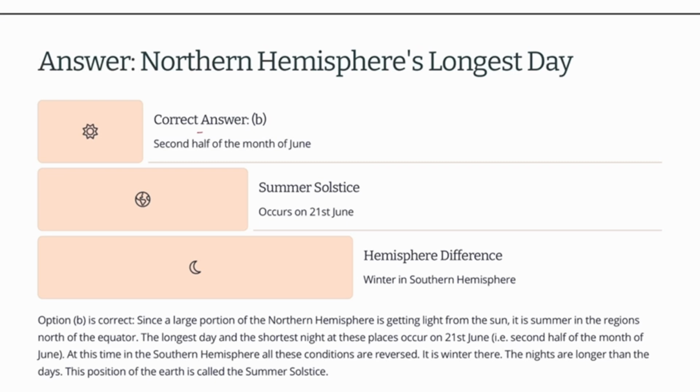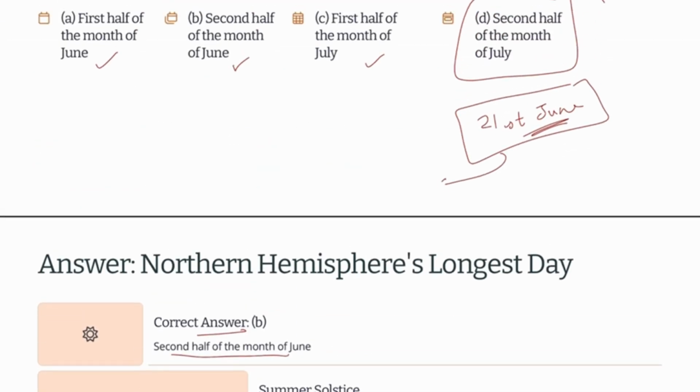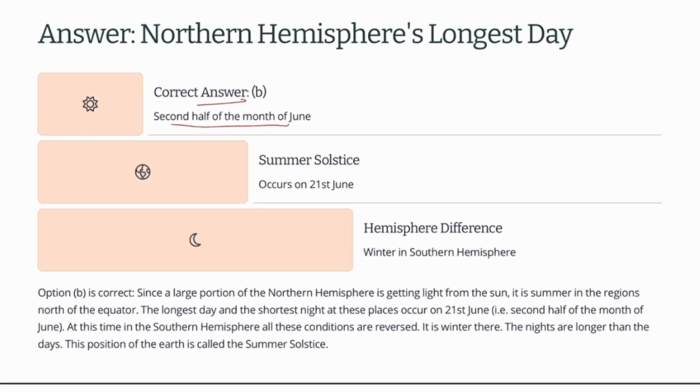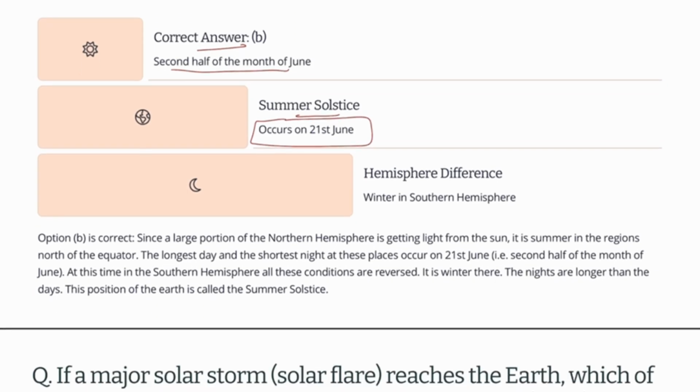So our correct answer is B, the second half of the month of June, because the 21st of June will be in the second half. Summer solstice occurs on the 21st of June, and we know that there is a hemisphere difference: winter in the southern hemisphere.